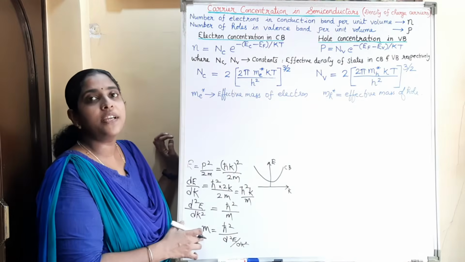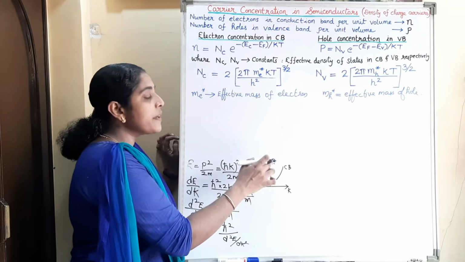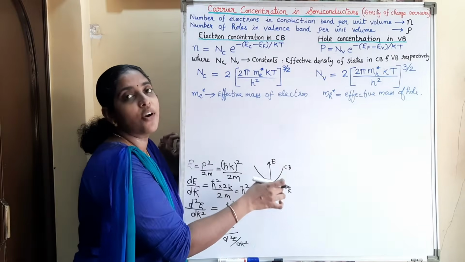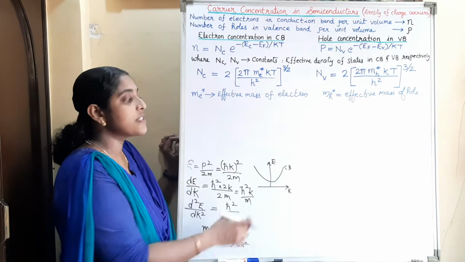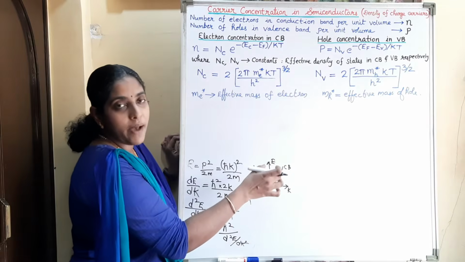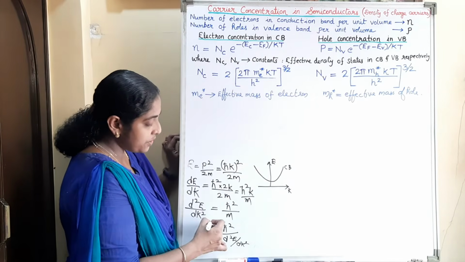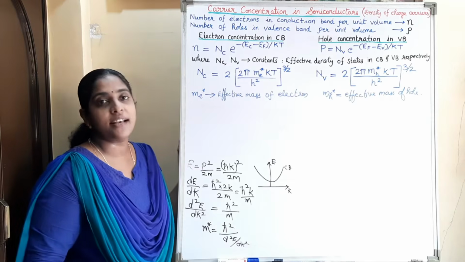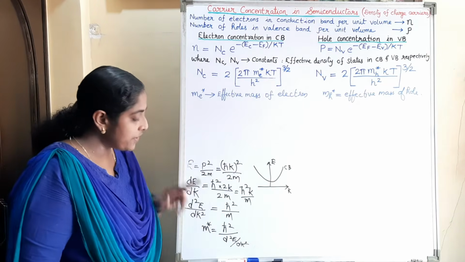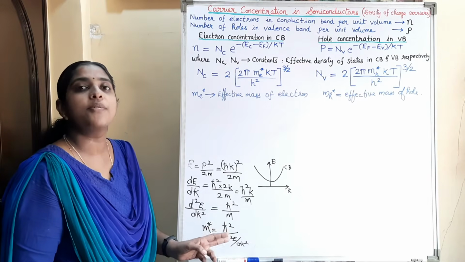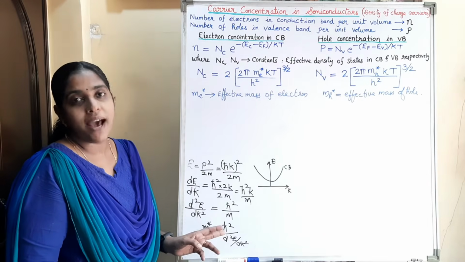So the mass of the electron in the solid will depend upon the position of that electron within the band structure. So the mass can vary with respect to the curvature of this band structure, and this variation in mass is denoted as m star and is called the effective mass of electron. So effective mass of electron is inversely proportional to the curvature of this band structure.